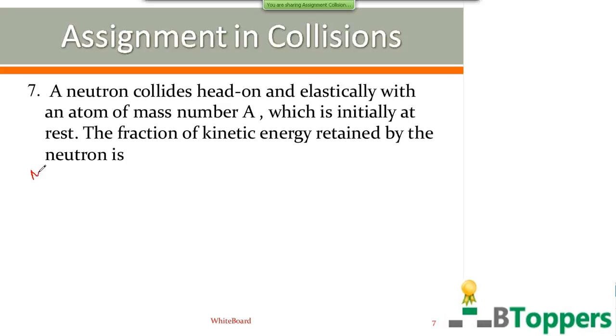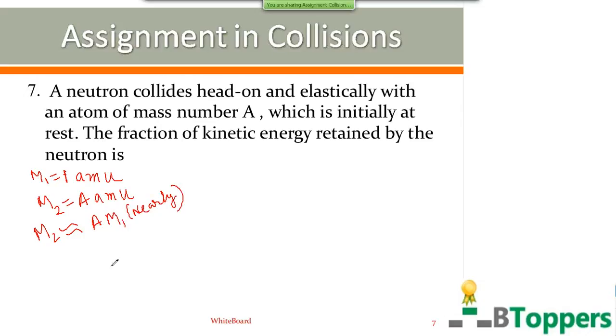So mass m1 of the first particle, that is the neutron, can be taken to be nearly equal to 1 atomic mass unit. Mass m2 of the second nucleus can nearly be taken as equal to A atomic mass units, A is the mass number, or m2 can be nearly taken as A times m1.